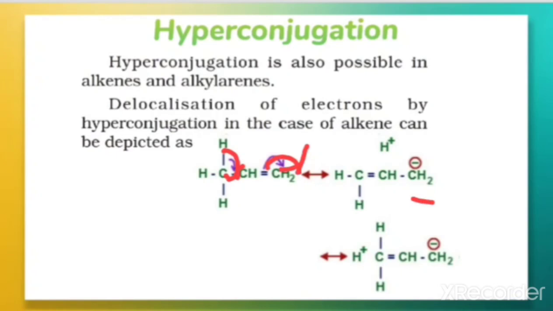This is the delocalization of electrons by hyperconjugation in the case of alkenes.